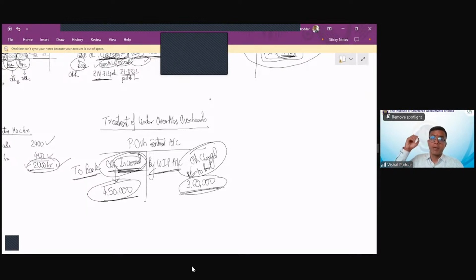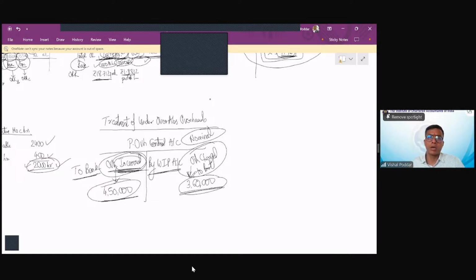Now I have to close this account, as we do for all ledger accounts at the end of the year. Please understand what category of account this is. This is a nominal account. Why is it a nominal account? Because it is an expense account, and expense and revenue accounts are nominal accounts. Since it is a nominal account, it is not representing any stock.